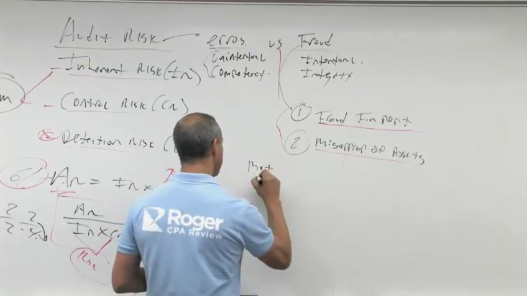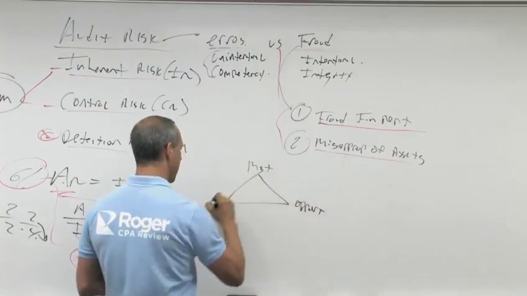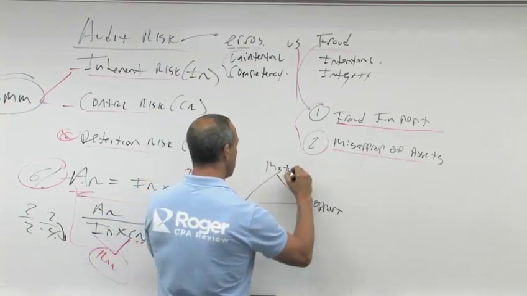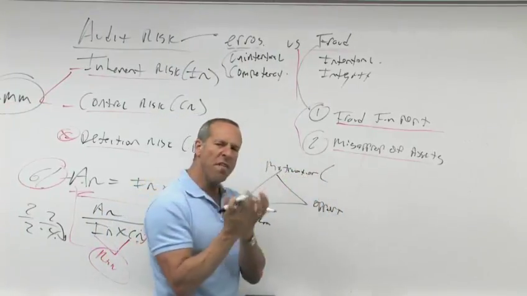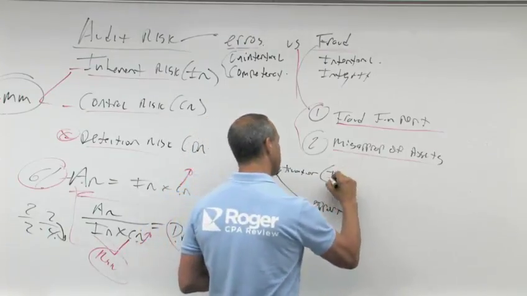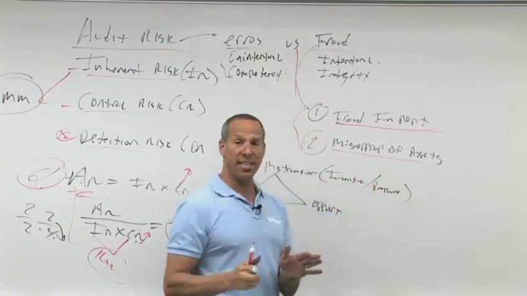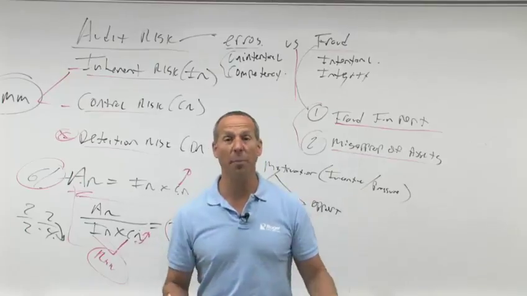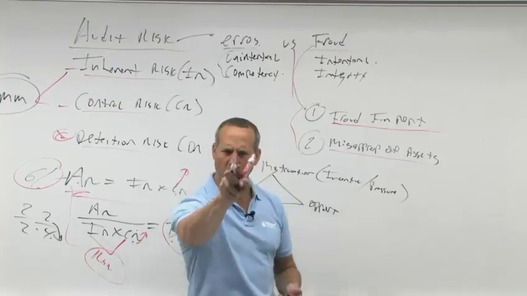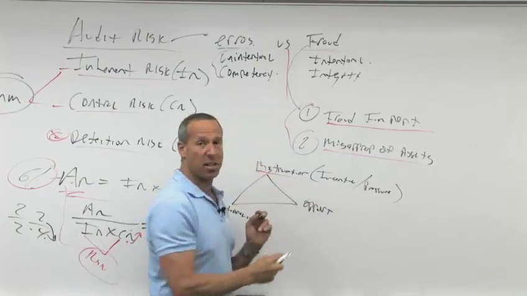So motivation, opportunity, and rationalization. Motivation means there's a reason to do this. What is the reason? It's either incentive or pressure. The incentive is, I'm going to commit this fraud because I'm going to make a lot of money. I'm incentivized. Or there's pressure. If we don't meet those numbers, you're going to lose your job. That's a lot of pressure. So now I'm motivated to commit a fraud.